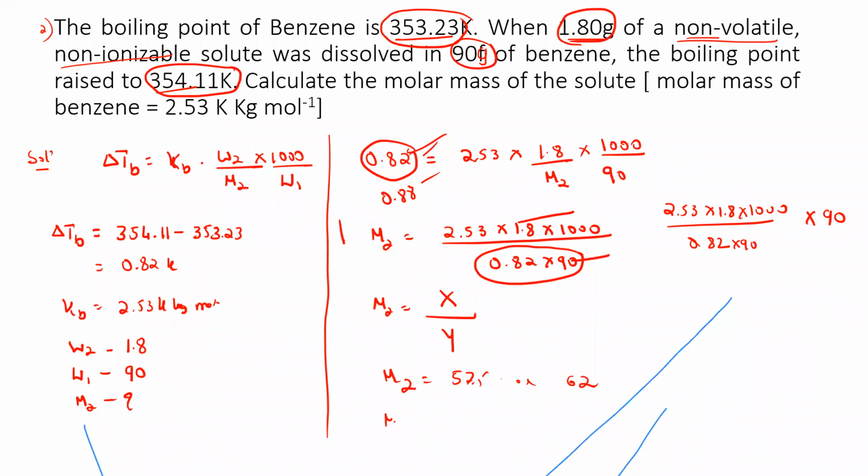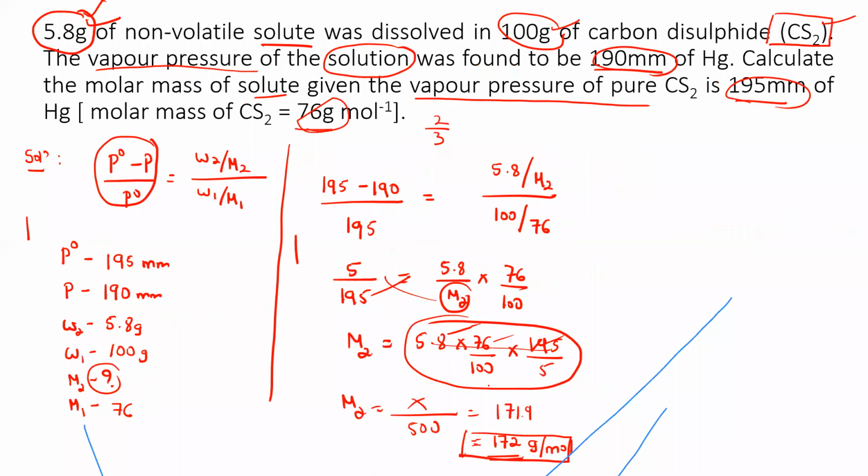Why? Something is missing. That is gram per mole. Whatever the value, it is in gram per mole. Okay. Now this is complete. Now only one last thing is remaining here. Let me just go for this.